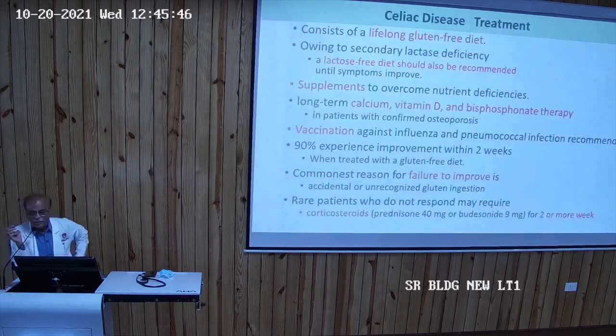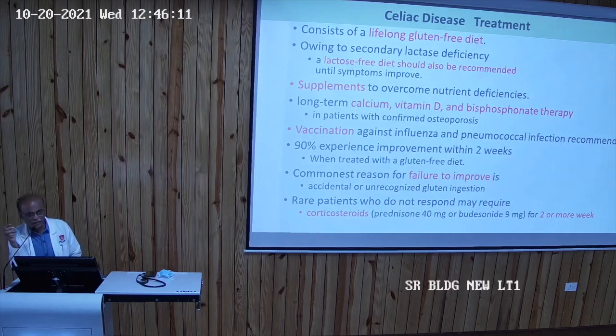So treatment is gluten-free diet for lifelong. Or lactose-free, sometimes lactose intolerance is associated. Then lactose-free diet also to be prescribed to these patients, and give supplement. So calcium, vitamin D, and bisphosphonate therapy in case of osteoporosis and osteomalacia.